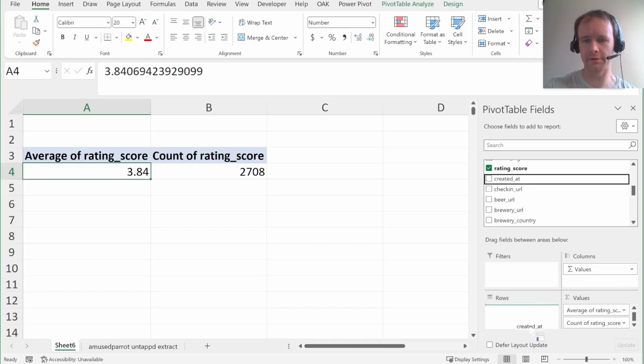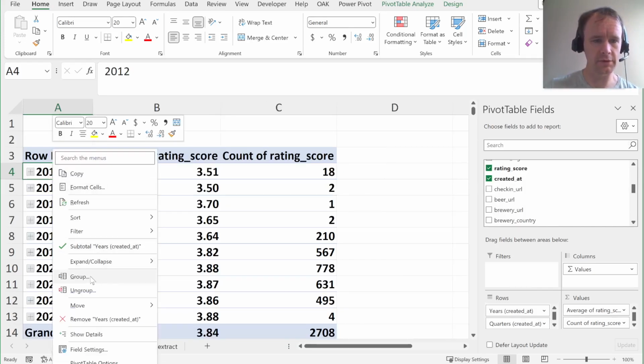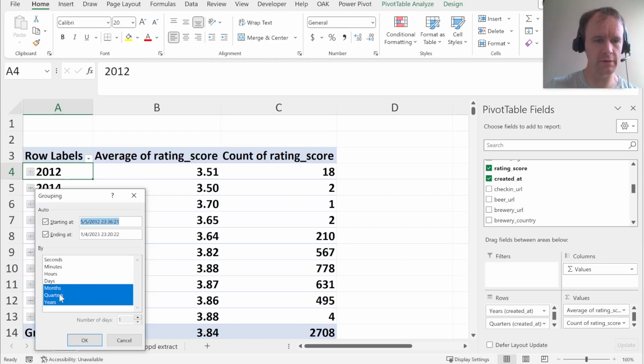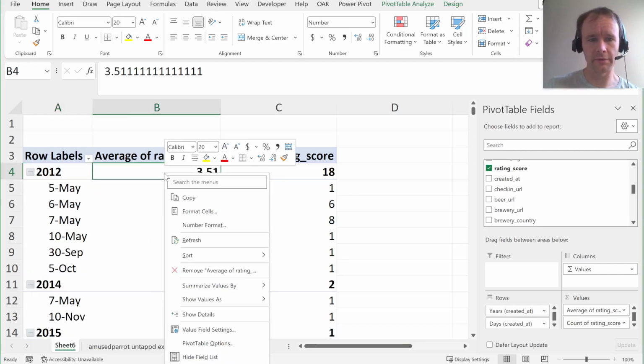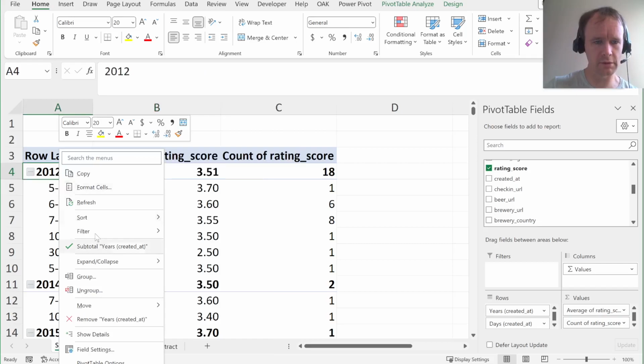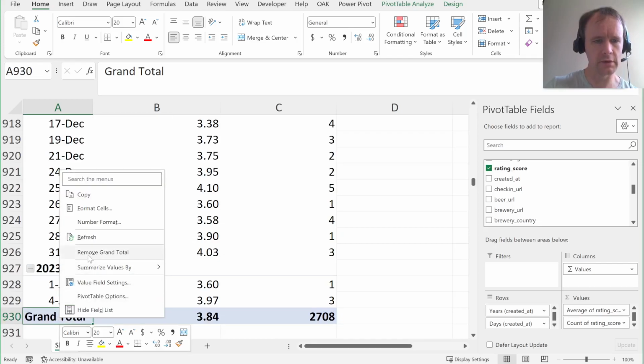Created at is what it's called. And you'll see when I drop it in, it automatically assumes that I want to group up by year. I'm going to want to drill down a little more than that, but the auto grouping is pretty helpful. Not interested in quarters or months, just interested in days. And then I'm just going to stop showing the subtotals because I'm not interested in those. Here we go. Get rid of the subtotal, and I'll also get rid of the grand total.